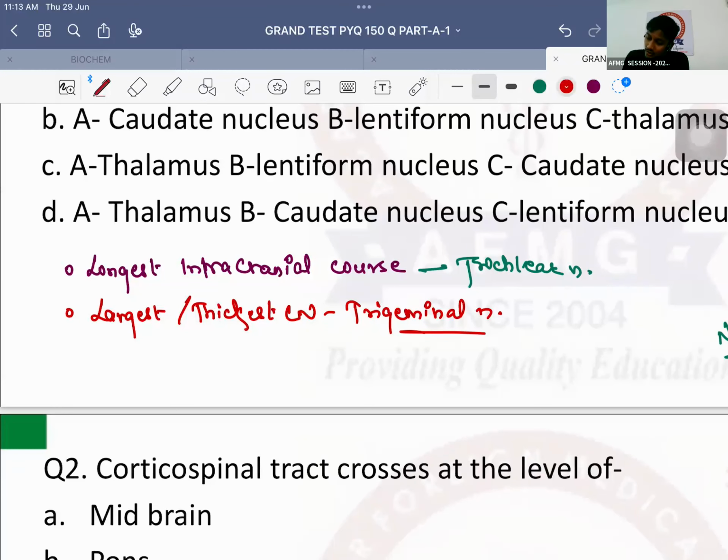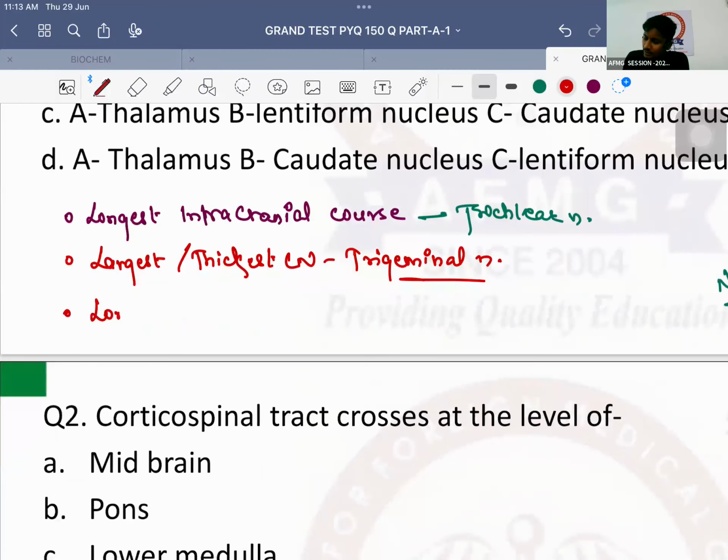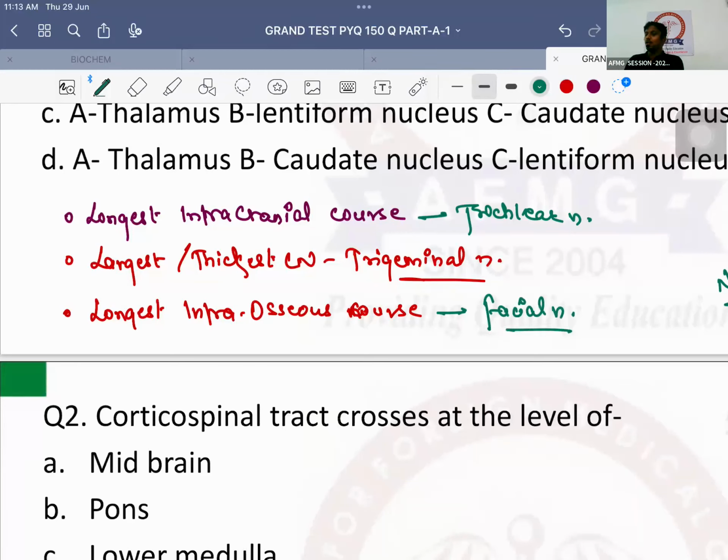Last one, the longest intraosseous course. Very good. So the longest intraosseous का मतलब क्या बच्चों? Within the bone. कौन सी ऐसी नर्व है जो सबसे लंबा रास्ता बोन के भीतर, बोन के अंदर तय करती है? It is nothing but your 7th cranial nerve or your facial nerve. ठीक है? So these are the important one-liners which have come from cranial nerve.